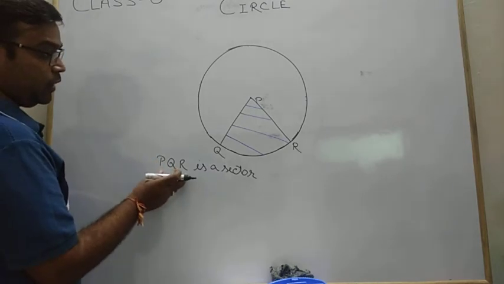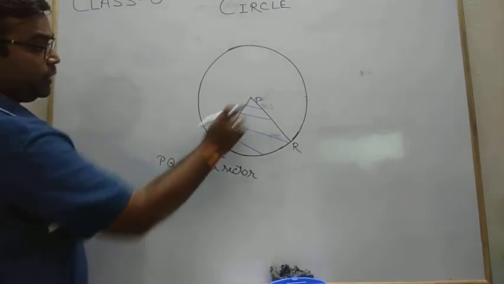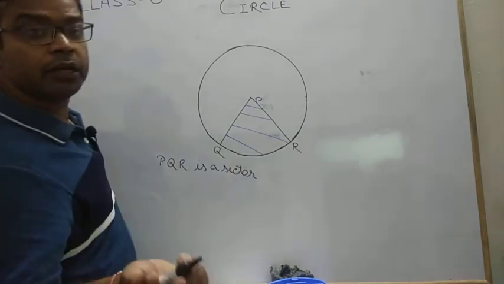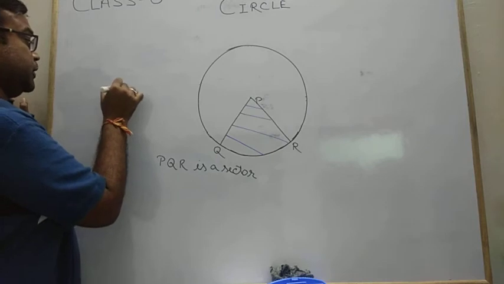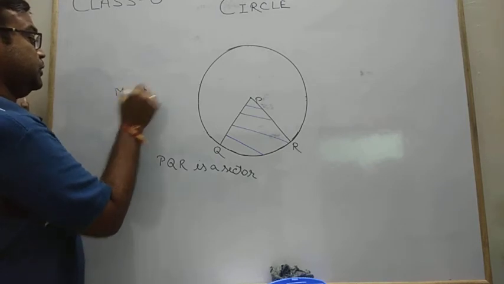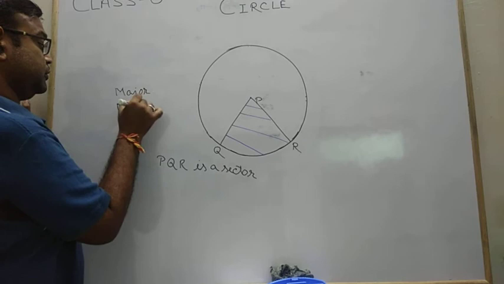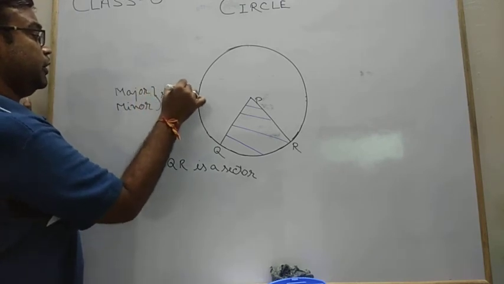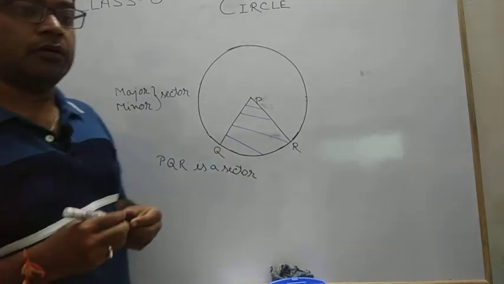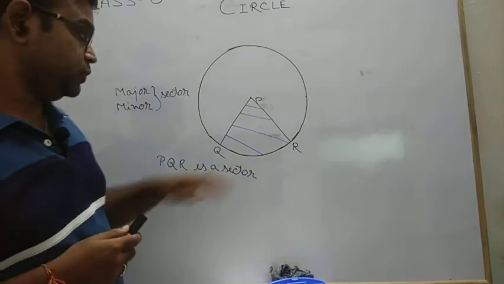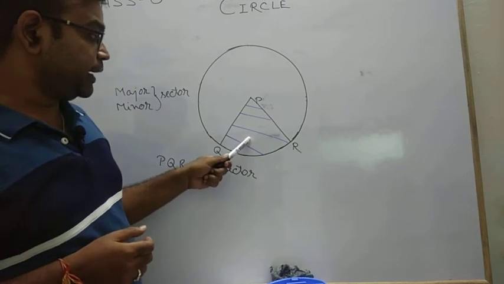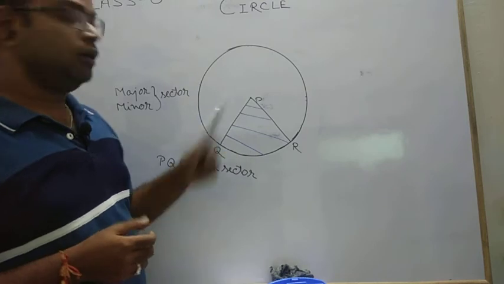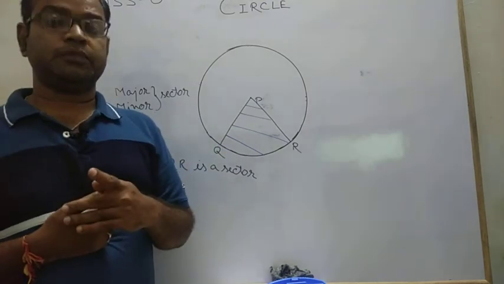So this PQR is also major or minor depending upon which arc we are using. So there are two types of sector also, major and minor sector, and these two sectors depend upon the arc used in the sector. So if we are talking about this, it is a minor sector. If we are talking about this, it is a major sector, because both parts obey the definition of sector.